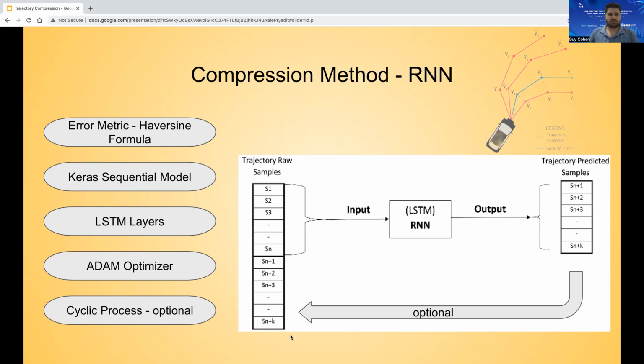We used the Haversine formula as our error metric. The Haversine formula calculates the minimum distance between 2 points on a globular body by using latitude and longitude.